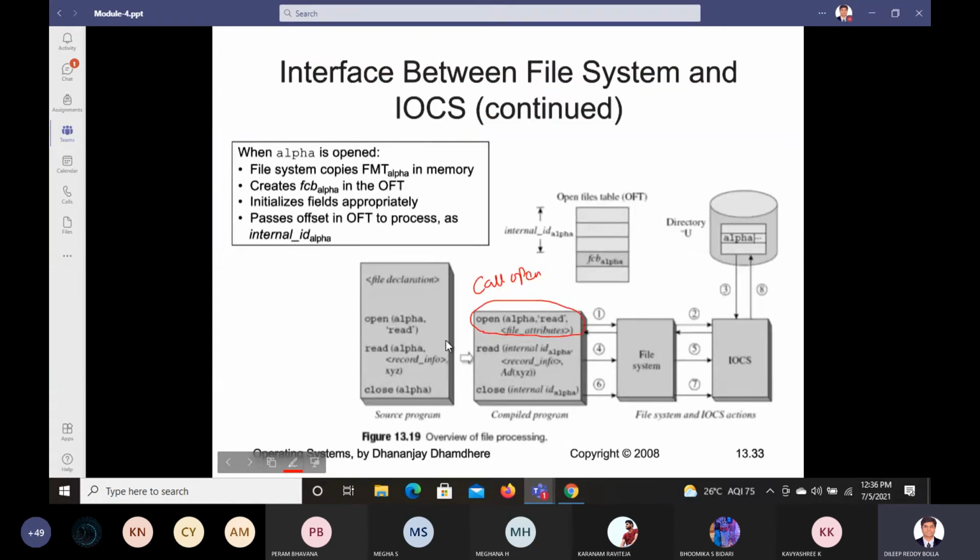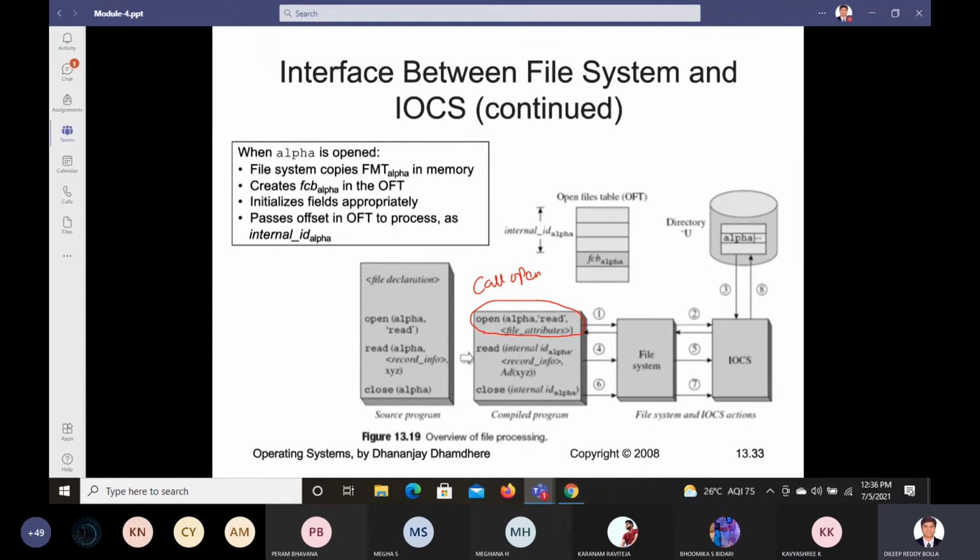Okay, and then the call returns with internal ID alpha. So this internal ID what we have, that's going to return there. And if the processing mode is read, it is consisted with protection information of the file. The file saves internal ID alpha for use while performing operations on the file called alpha.